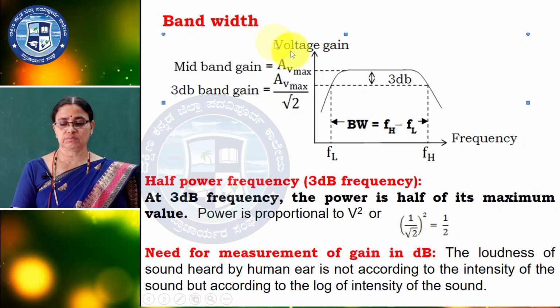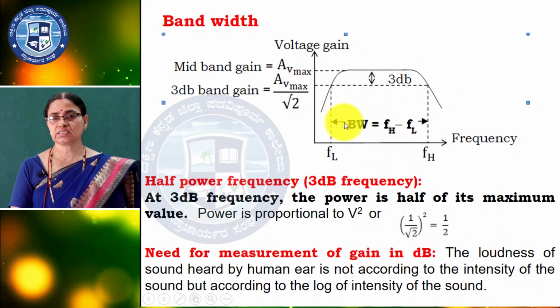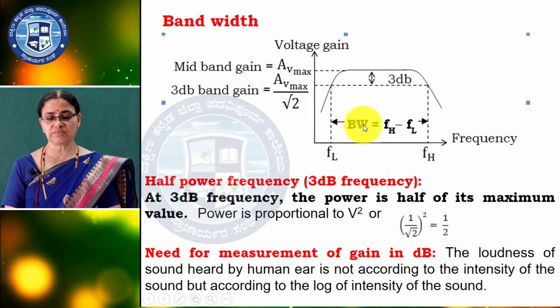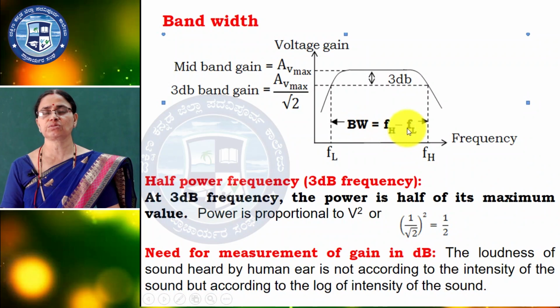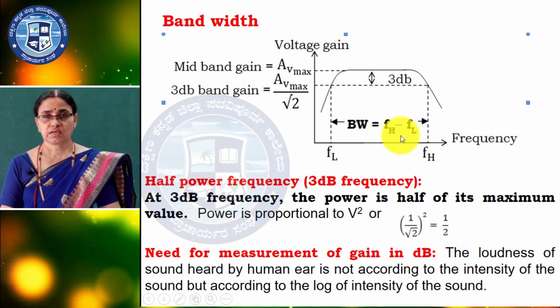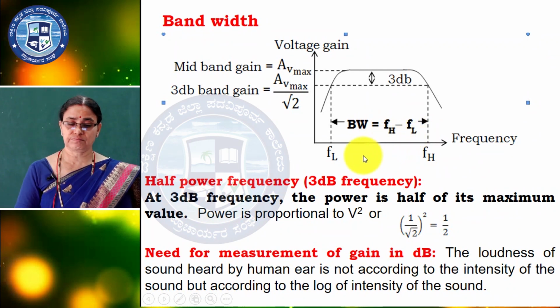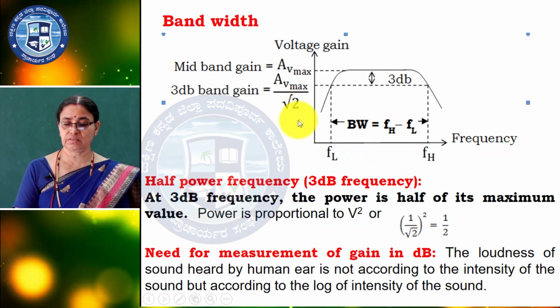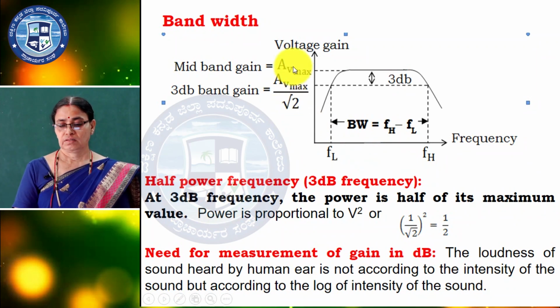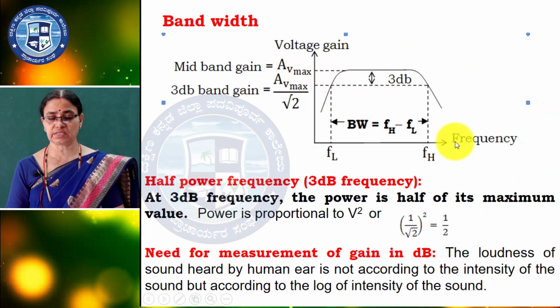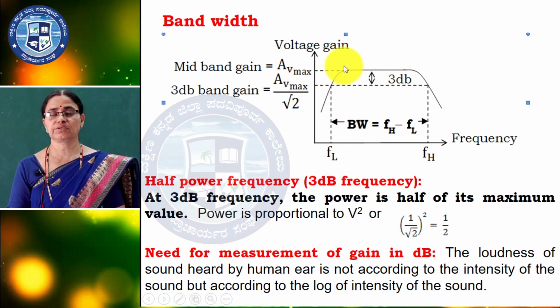Here this is the curve of the CE amplifier. Bandwidth is the difference between the higher cutoff frequency and the lower cutoff frequency, that is BW is equal to FH minus FL. Here we have to consider this is the V maximum. Initially at lower frequency the gain decreases, and at higher frequency it also decreases. One particular constant value you are getting here, that is the maximum, that is the mid band gain.